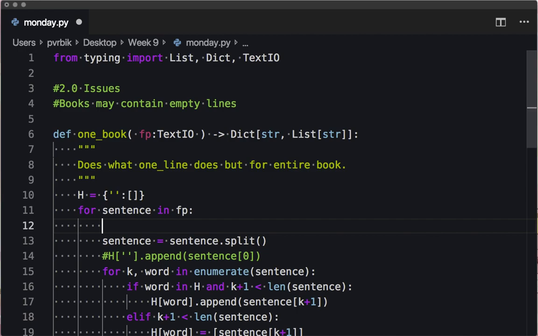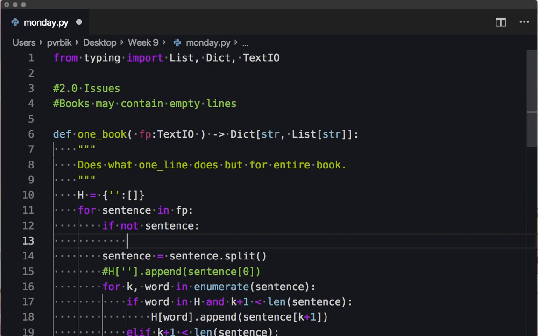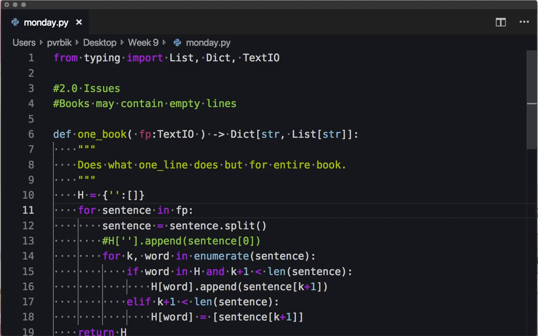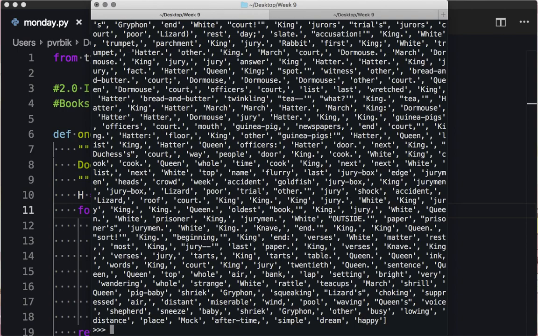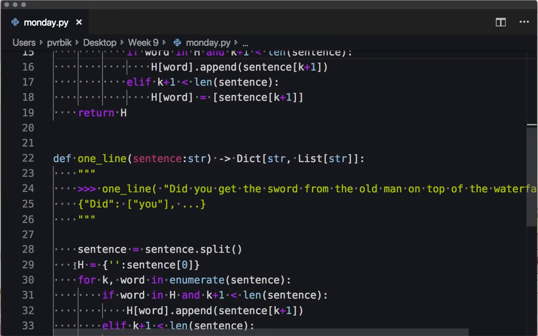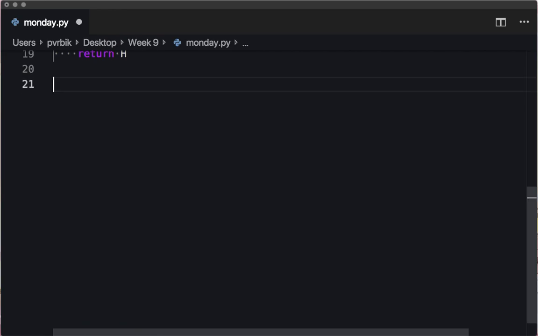How can I check for an empty sentence? I can always write something like if not sentence, if the sentence is empty. Do you guys know this? No. Okay, so for now we'll forget about the fact that we don't have leading sentences, which is crappy, because how do we choose now where we should start? Okay, in any case, we don't need this one line anymore. I'm just going to get rid of that.